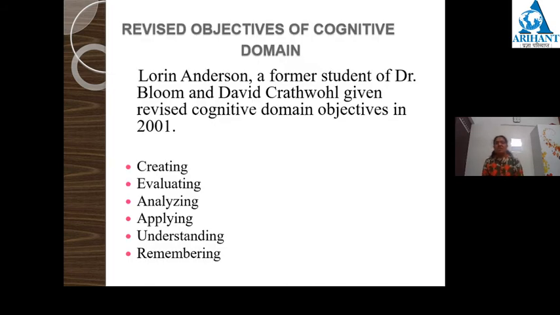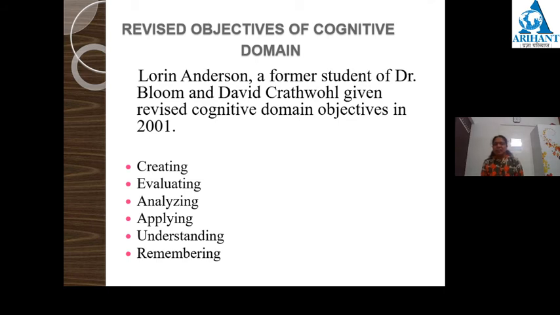Now, in 2001, Lorin Anderson, former student of Dr. Bloom, and David Krathwohl gave the revised cognitive domain objectives, and these are as follows. There are again 6 objectives: remembering, understanding, applying, analyzing, evaluating, and creating. They have added one more here, creating.